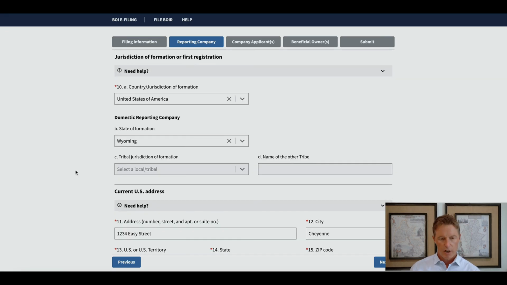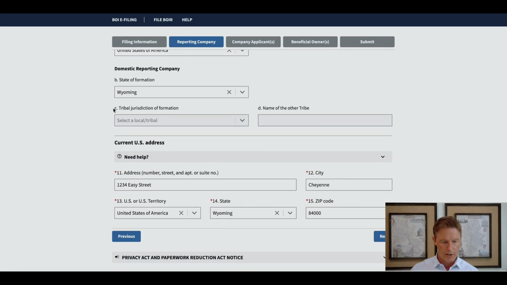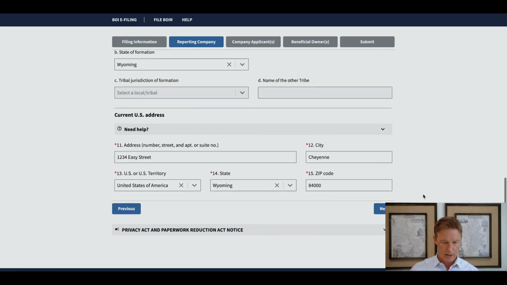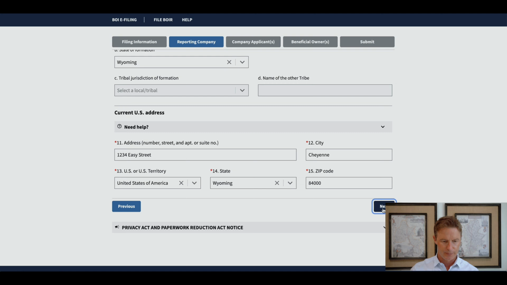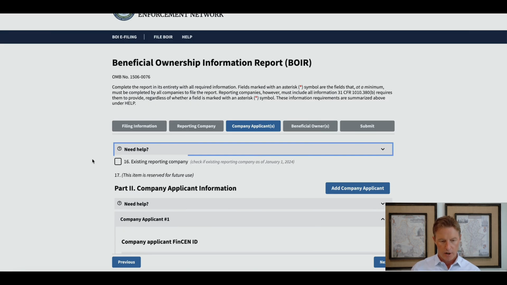Okay, jurisdiction of formation or first registration. This is where you formed your entity. In my case, it's United States of America, the state of Wyoming. Part C does not apply. Current US address, you want to input the address of your company. Next.